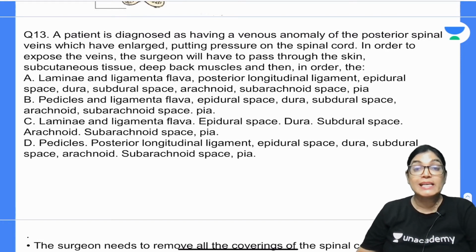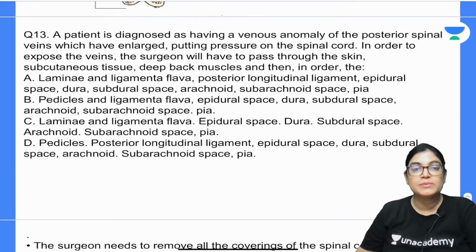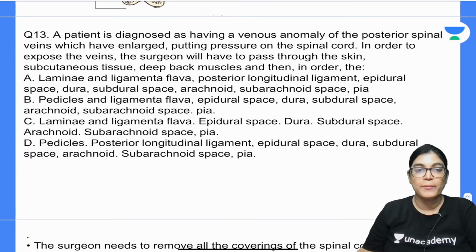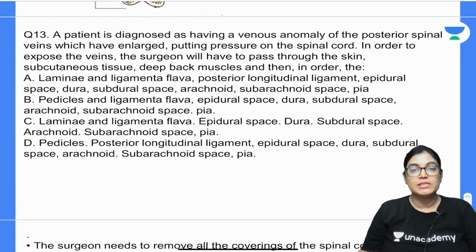So the structure sequence is given. We have option A: lamina, ligamentum flavum, posterior longitudinal ligament or epidural space, then the dura, subarachnoid or arachnoid, and then the subarachnoid and the pia. B is the pedicles will be penetrated, and then the further sequence as written, lamina, ligamentum flavum.